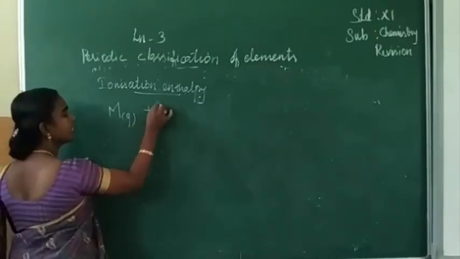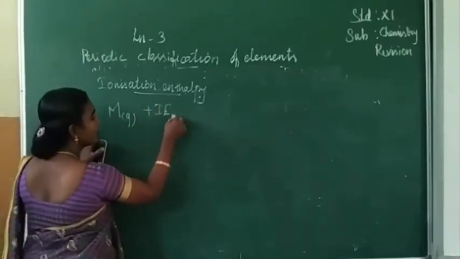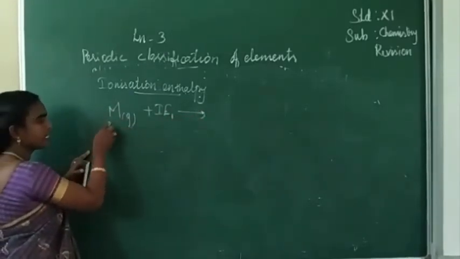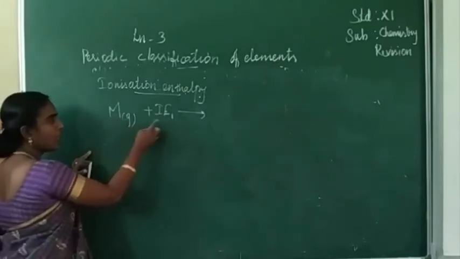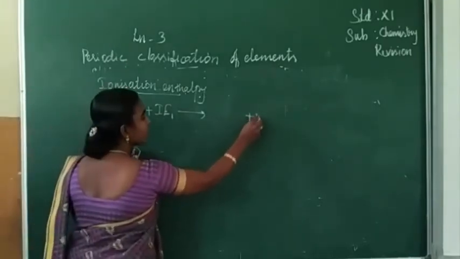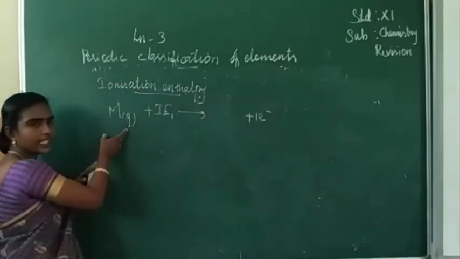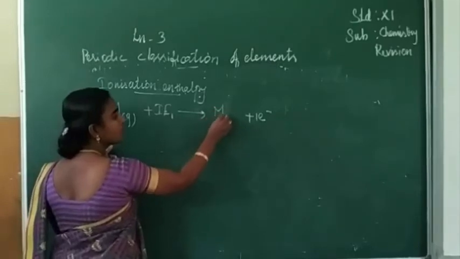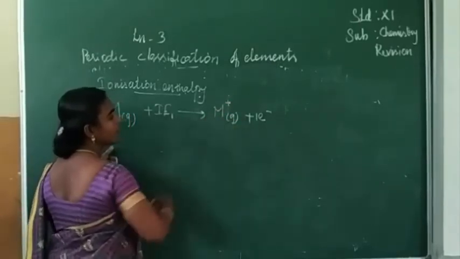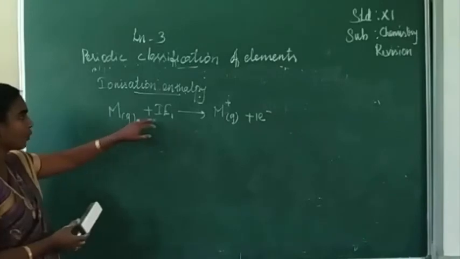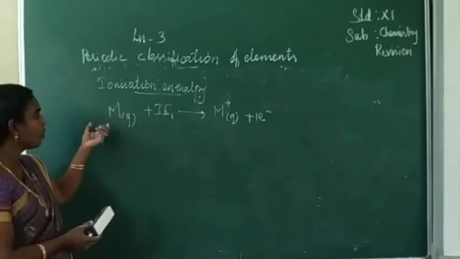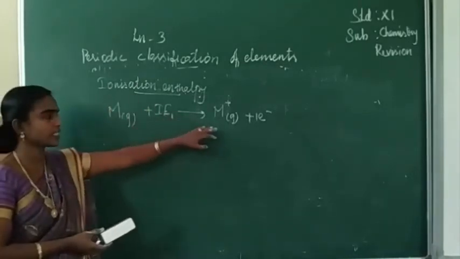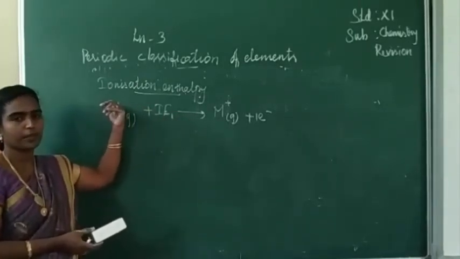When you supply energy, we can remove an electron from this neutral gaseous metal atom. When this electron is removed, the neutral gaseous atom changes into a positive ion. The energy required to remove the most loosely bound electron from a neutral gaseous atom is called ionization enthalpy.